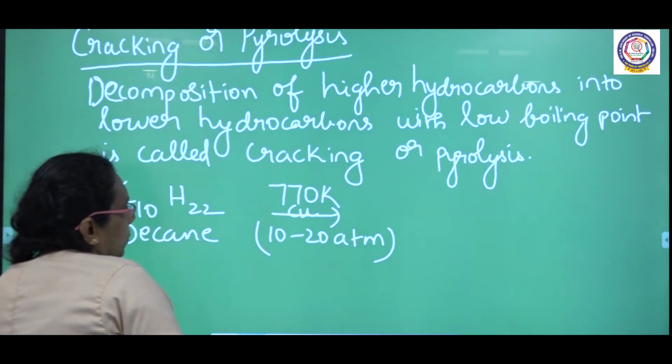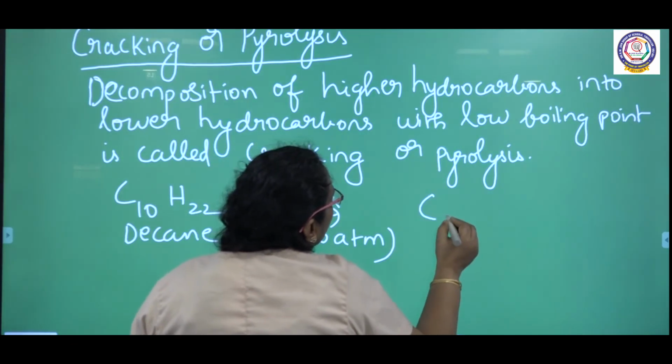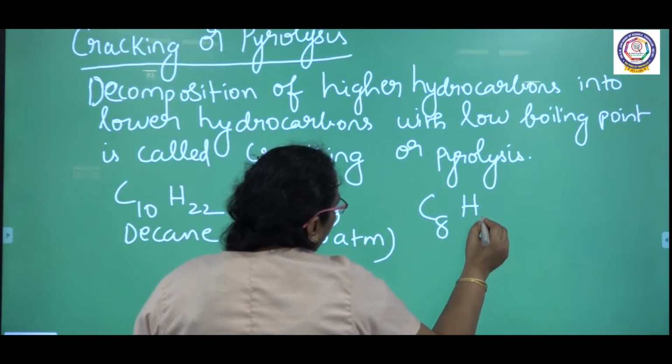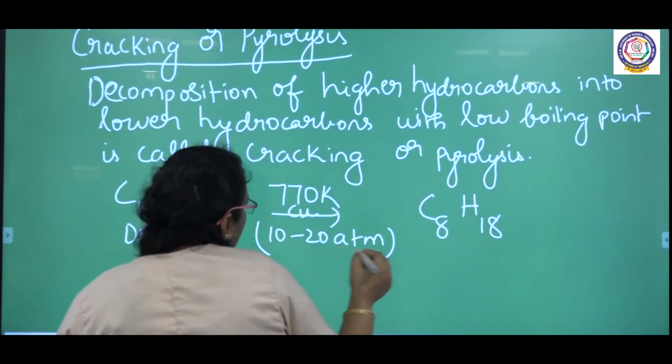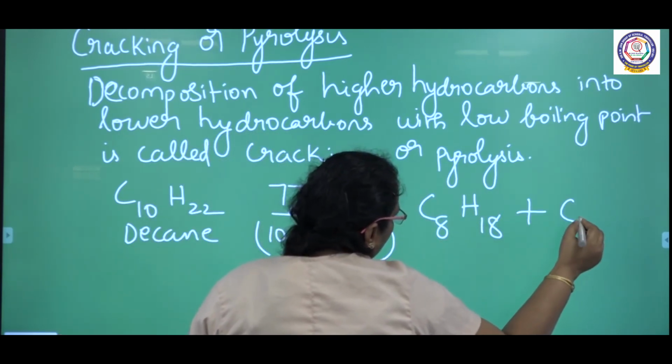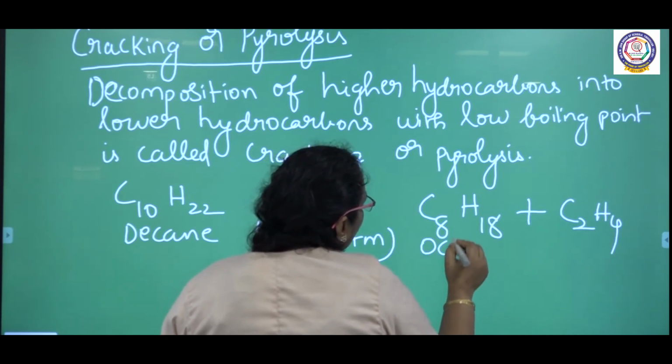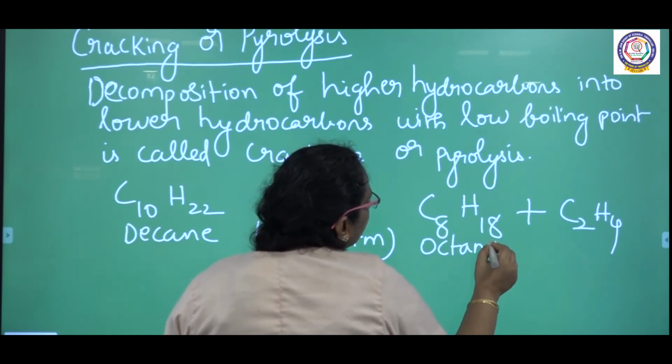Decane is converted into octane, C8H18, with the liberation of ethene, C2H4. So we get octane and ethene.